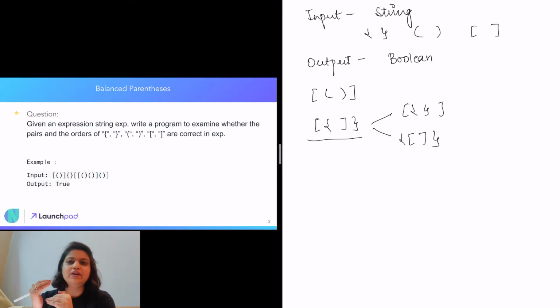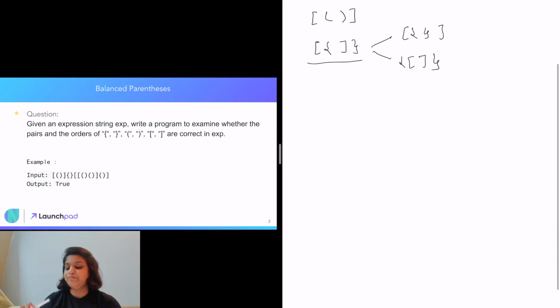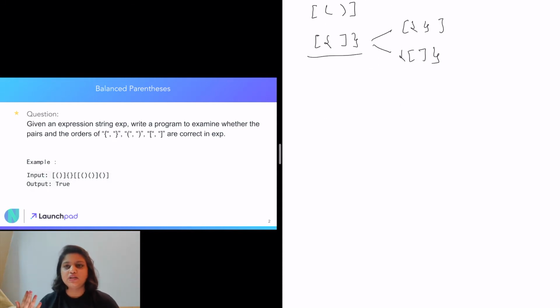So it's sort of like a last in, first out thing, wherein the last opening bracket should have the first closing bracket. With this particular approach, the first thing that comes to my mind is a stack. So our approach is going to be using a stack. Whenever we come across one of the opening braces, we will just insert that in our stack.